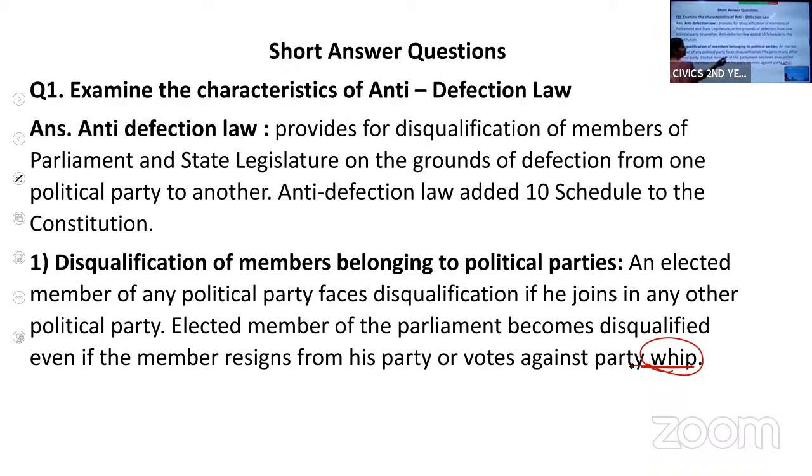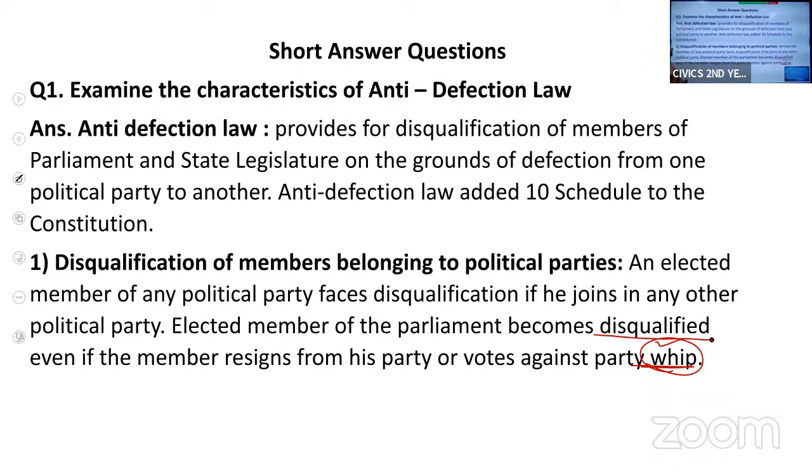My party in-charge asked me to vote in favor of that bill, and I voted against that bill. I went against the decision of the whip, the party in-charge, then I'll be disqualified.